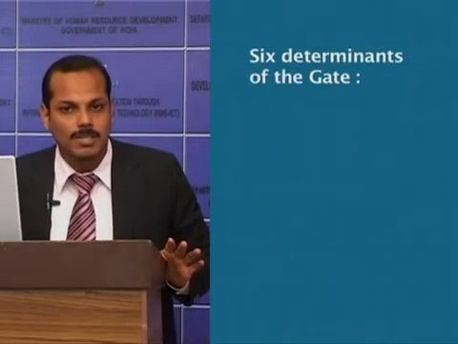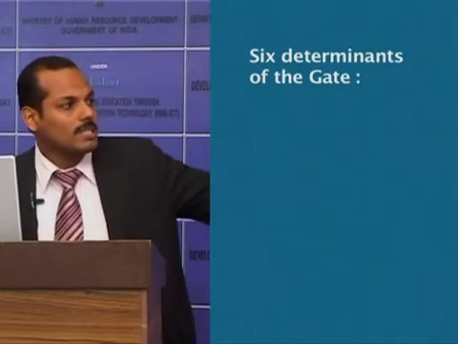Determinants of the gait are certain adjustments made by the body itself to keep the changes in the center of gravity to a minimum. That is, these are the adjustments made by the body to keep the movement of the center of gravity to a minimum. There are 6 determinants of the gait.